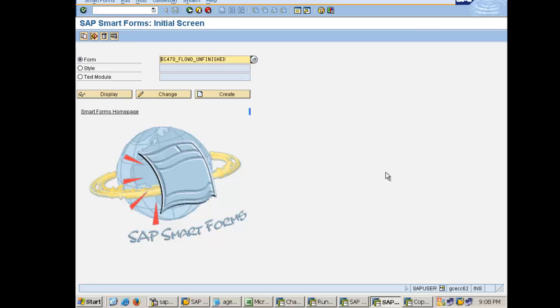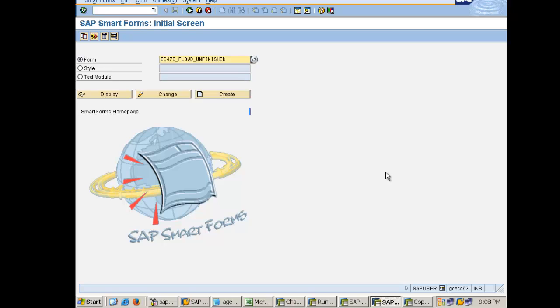Then there is another client called 810, that is my testing client. So development and testing client are interlinked. The only difference is, in the testing client you will have data, but in the development client you won't have data. In the development client you will have the development access, in the testing client you won't. So whatever you do in 800, you have to test it in 810.